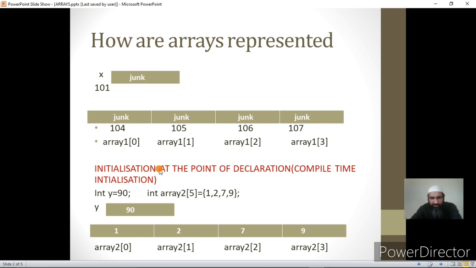So an array is a set of elements which are stored in contiguous memory locations, and these elements have the same group name, but their total name, that is the entire name, is not just the group name. With the group name you have to give a number in the square braces to name that element, and that number is always one less than the element number in an array. I hope this is clear. So there are two methods of creating arrays: one is not initializing and another is initializing.